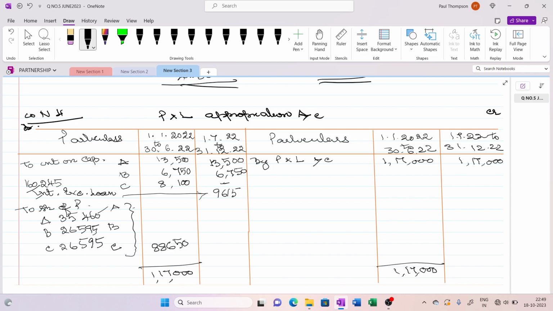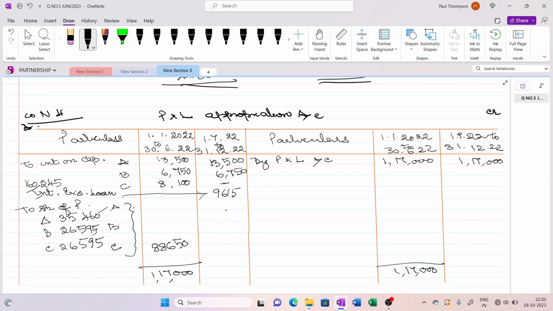Okay, now the balancing figure will be the profit distributed to A and B. So 13,500 plus 6,750 plus 9,615 minus 1,17,000 comes to 87,135. This will be distributed equally to both of them, so I am dividing it by 2.